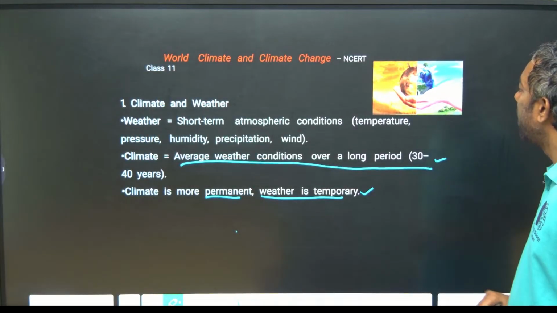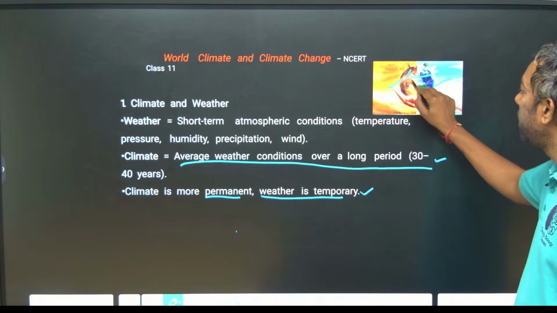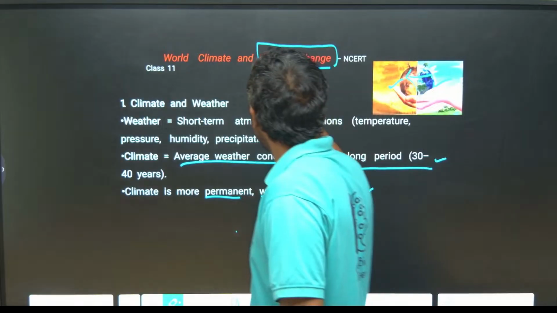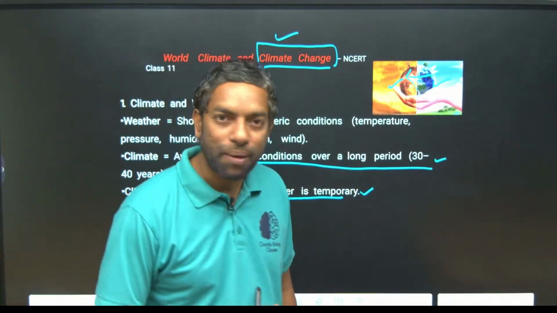This is climate, and this is climate change. Changes take place over a period of time due to many factors, guys. What are those factors? We are going to discuss them in this topic.